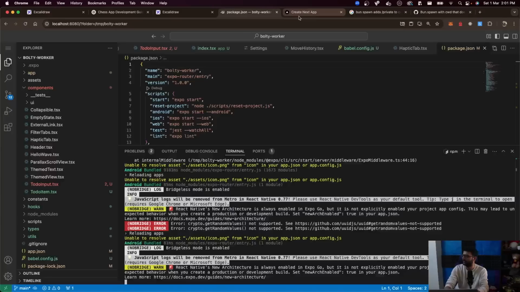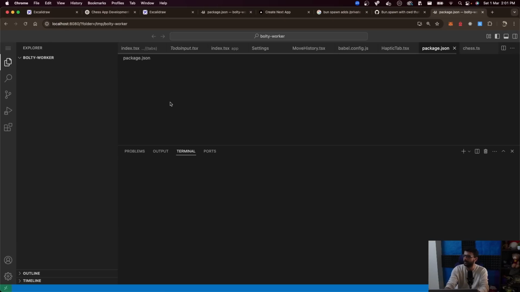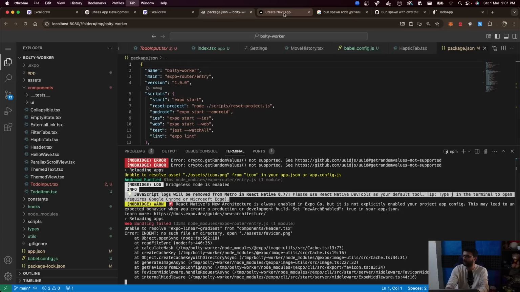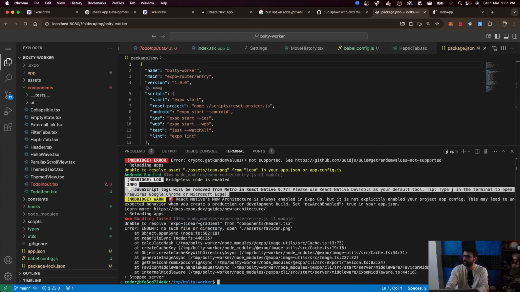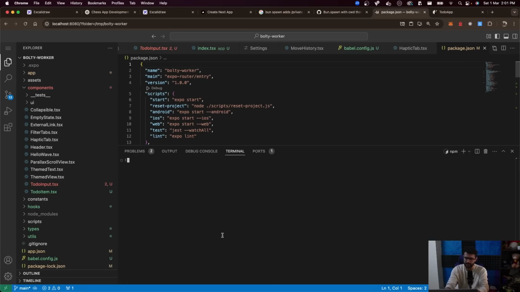Let me go back here. Let me reload localhost:8080. Sorry, localhost:8081. And now my mobile application hopefully looks a little prettier. Let's wait for it. Where is the terminal? Here it is. Again, npm install is failing for some reason. Even though the LLM tells us to install it, it doesn't get installed.